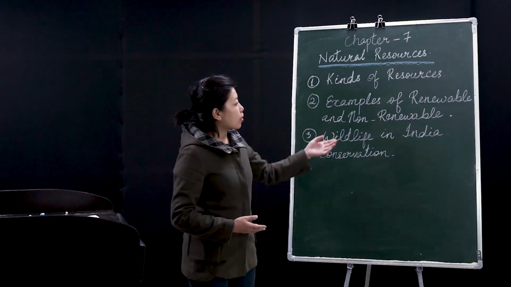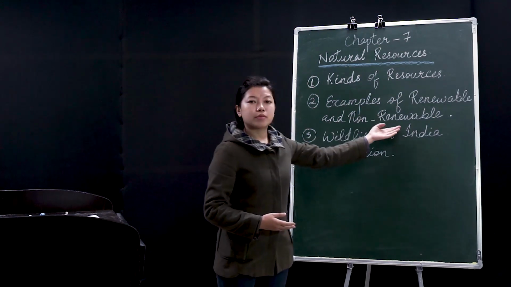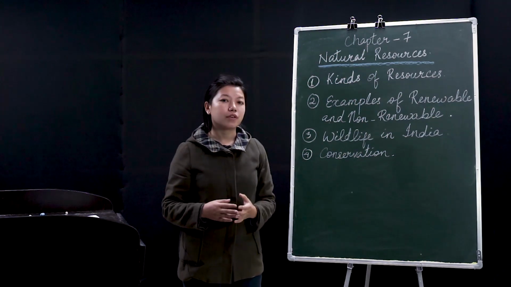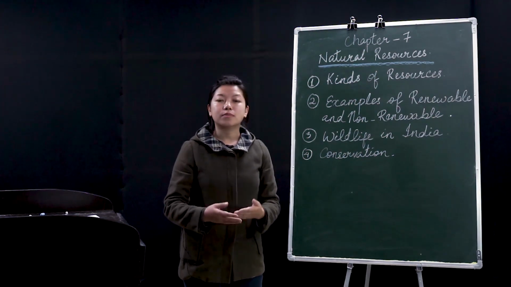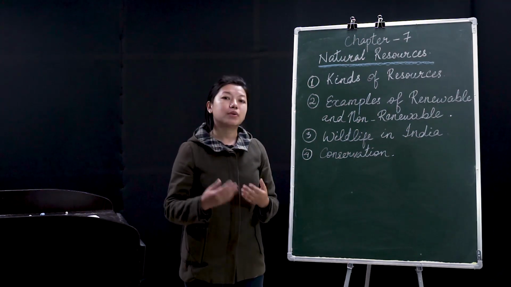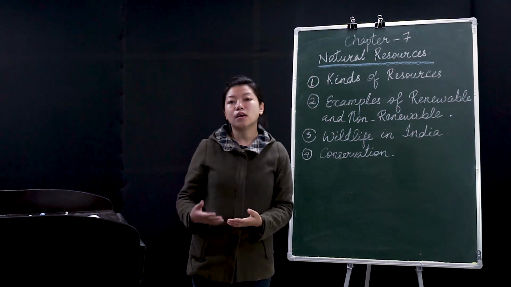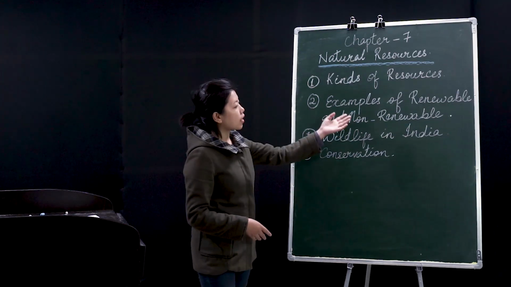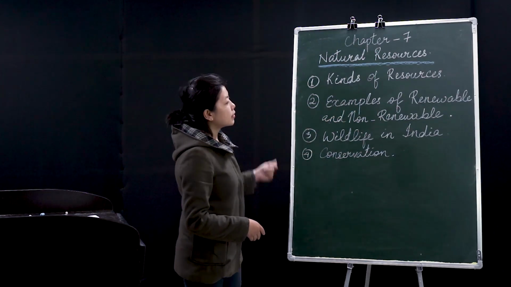However, non-renewable resources are those which, once you use them, cannot be brought back, and to bring them back may require thousands or even millions of years. I will explain to you in detail.